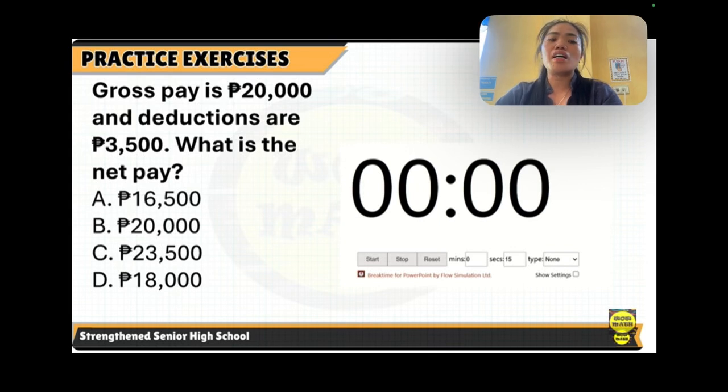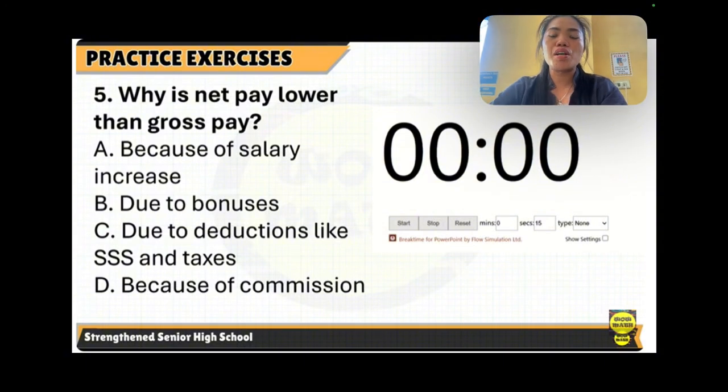Number four, gross pay is 20,000 pesos and deductions are 3,500. What is the net pay? A, 16,500 pesos. B, 20,000 pesos. C, 23,500 pesos. And letter D, 18,000 pesos. And number five, last number, why is net pay lower than gross pay? A, because of salary increase. B, due to bonuses. C, due to deductions like SSS and taxes. D, because of commission. So that would be all.